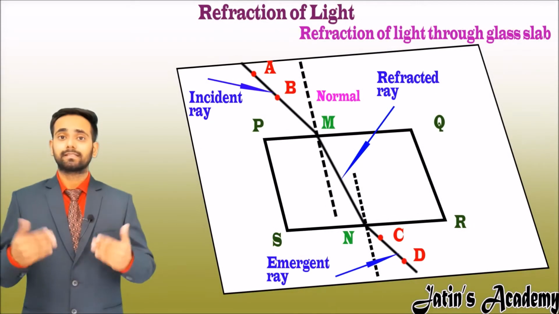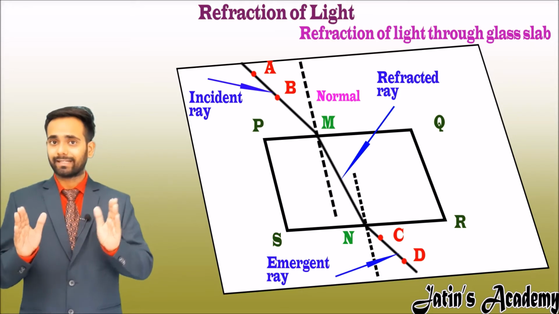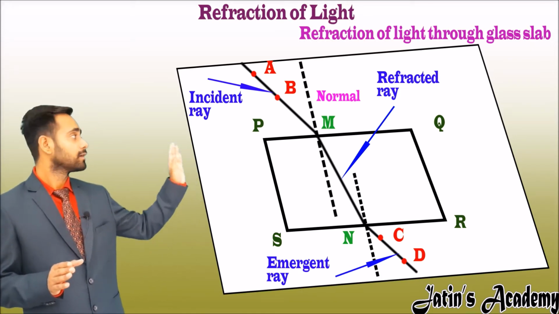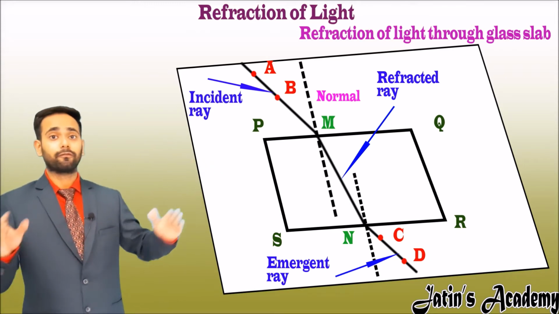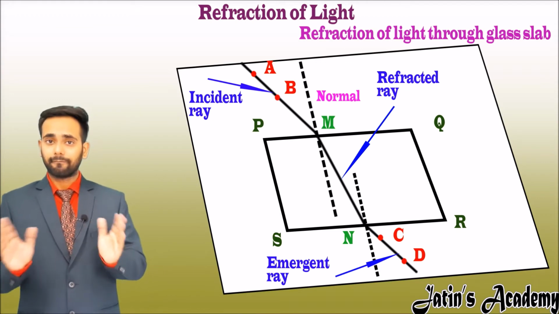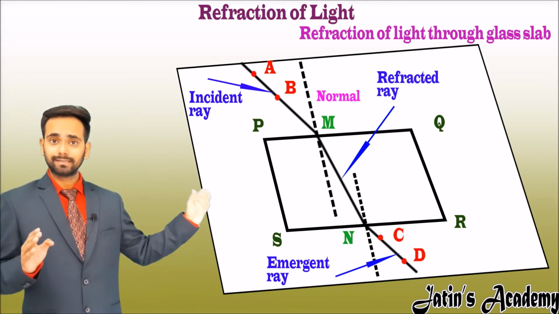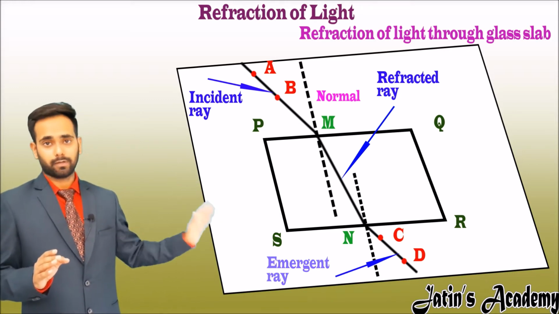Let's see the meaning of emergent ray. When a ray of light comes to the second medium, from the first medium it is an incident ray from where it originates. After refraction it becomes a refracted ray. Now this ray goes back to the same medium, and it becomes the emergent ray.